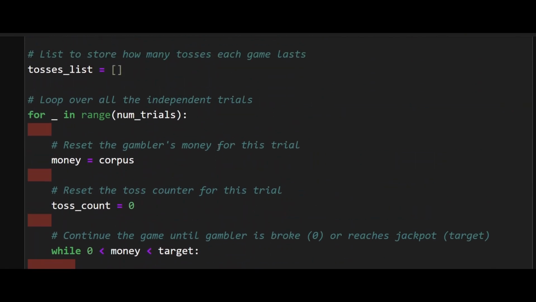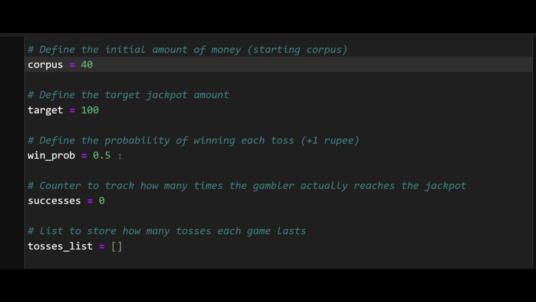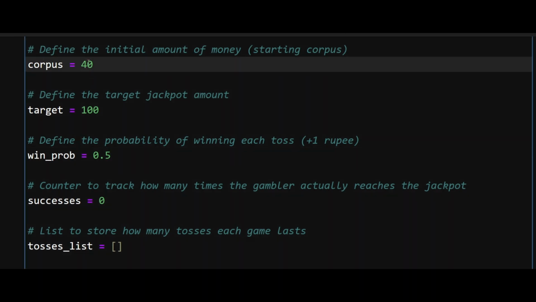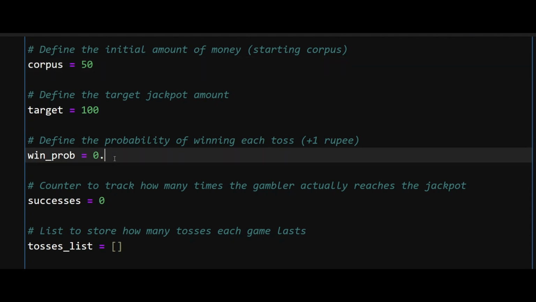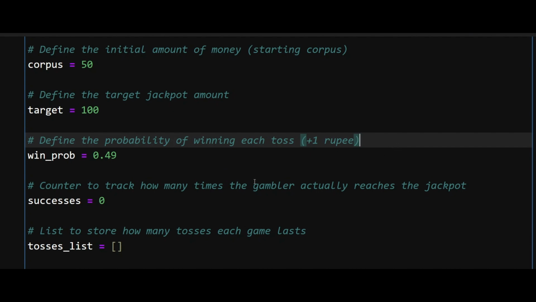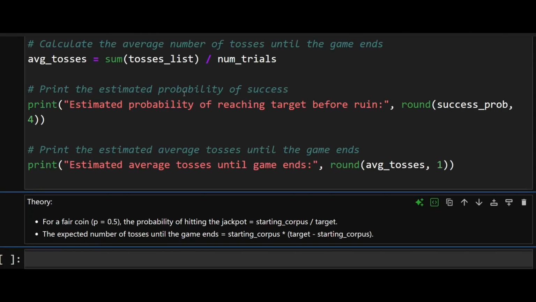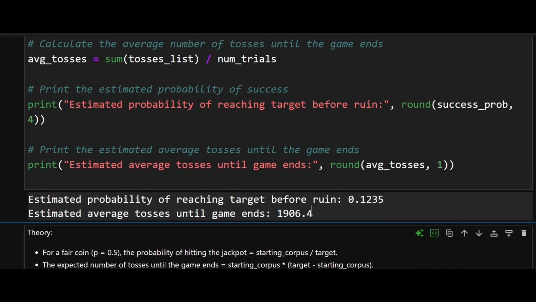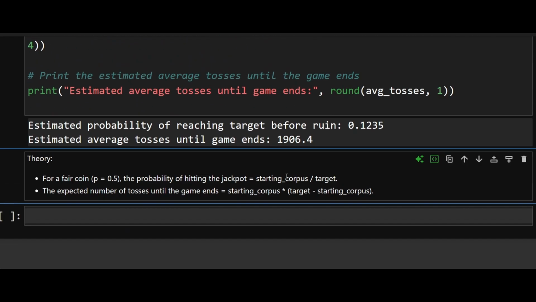So the third case was that if this game is slightly biased, let's restore this corpus back to 50, and let's say this is biased. My win probability, or the gamer's win probability, is slightly less, it's 49%. Then what happens? Let's run it again. Oops. The probability of win reduces drastically. Now I just have 12% chance to win this game, and that too I will be pulled towards ruin much faster. Now only 1,900 games is all it takes for me to completely get destroyed. And that has just happened by only 1% variation in my probability of win.